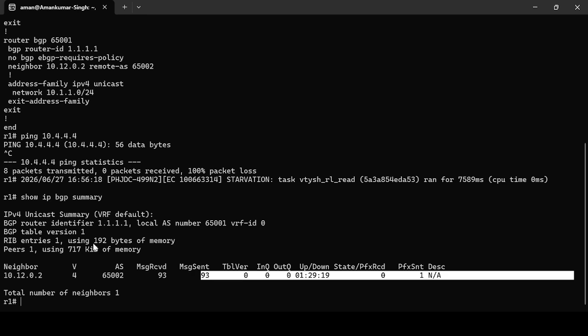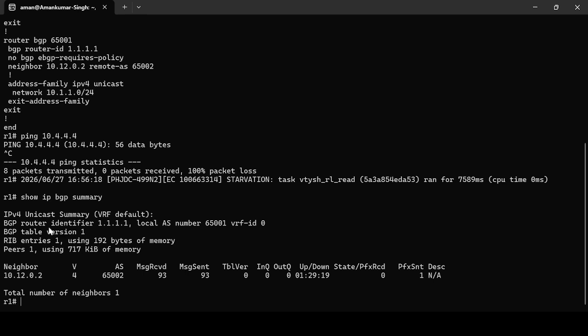We have connectivity with our neighbor, that is R2, which is in AS 65002, and it has been up for this amount of time. So from our perspective, the BGP session is formed.